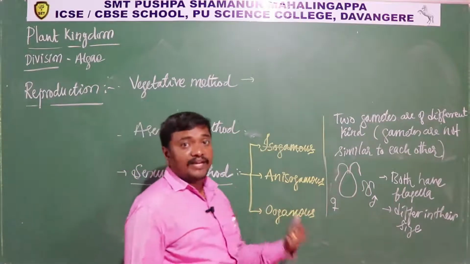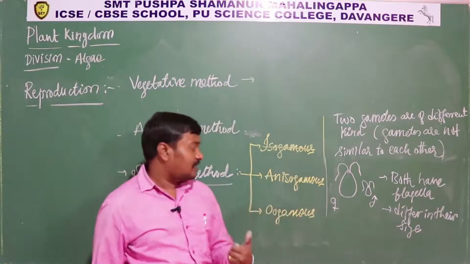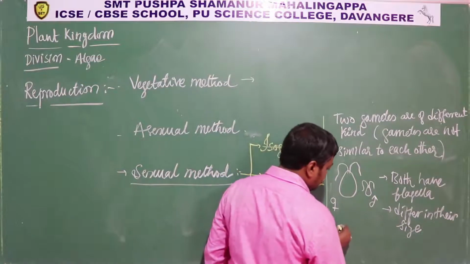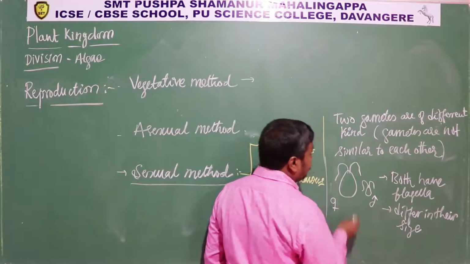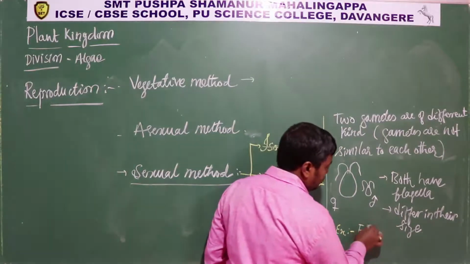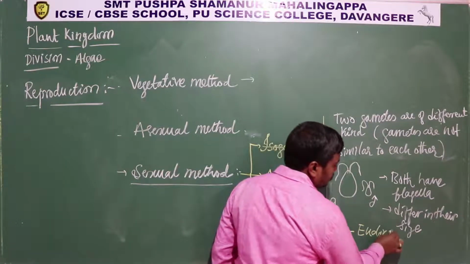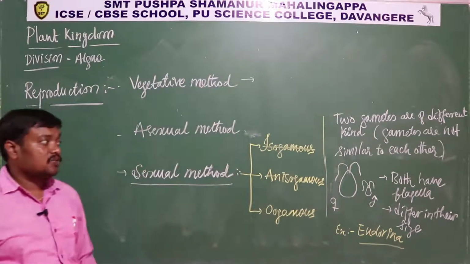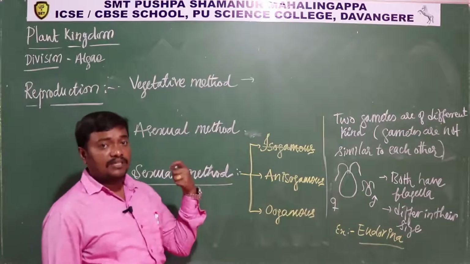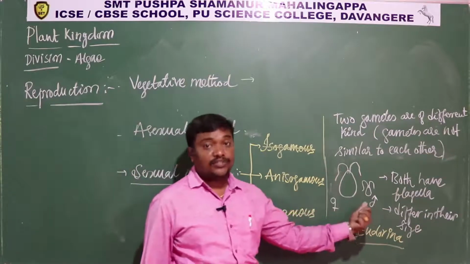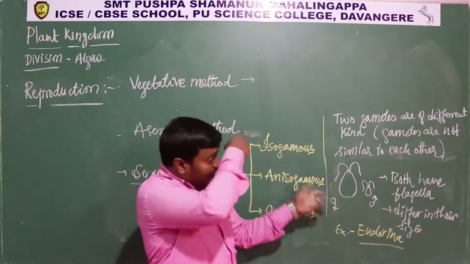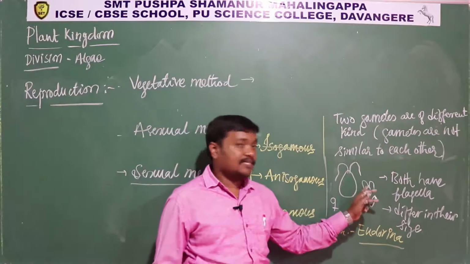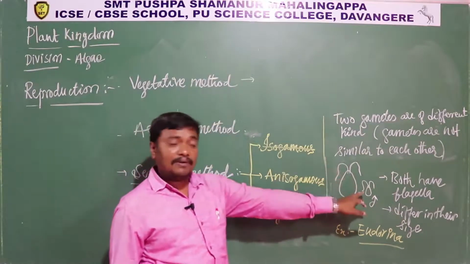Anisogamous is a fusion of two gametes which are morphologically different. Okay, that is anisogamous. The example for this anisogamous is Eudorina. Okay, so Eudorina is the example for anisogamous where both the gametes are of different kinds and both have flagella. But similarly, one more kind is there we discussed in isogamous. In isogamous, both have flagella with similar size. Example, Chlamydomonas.